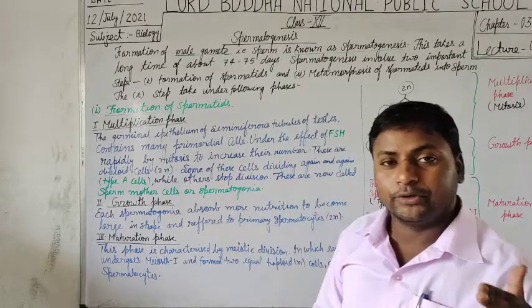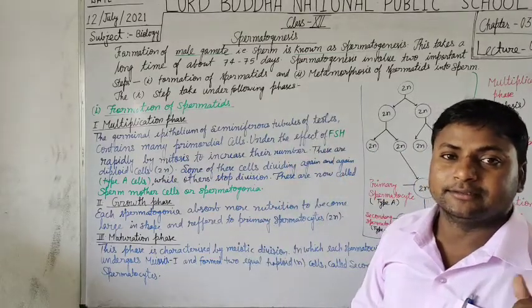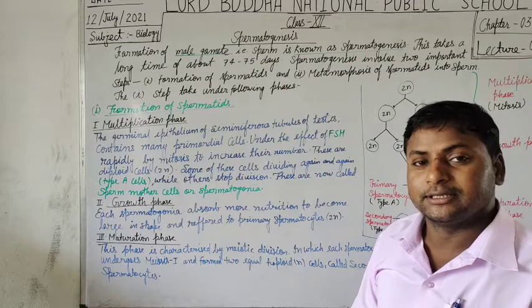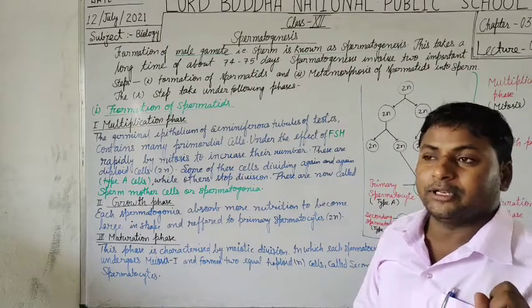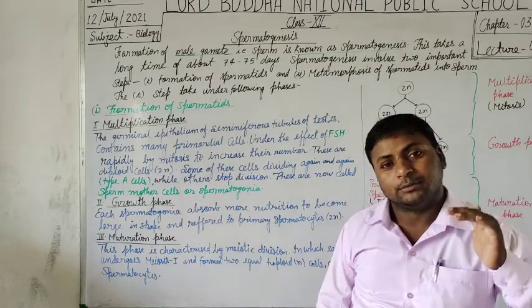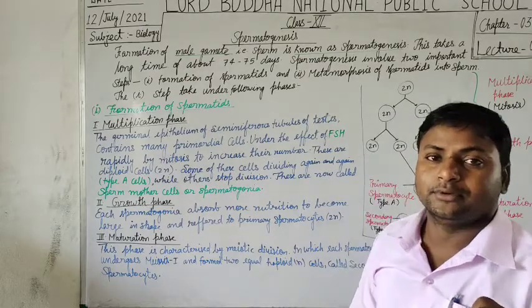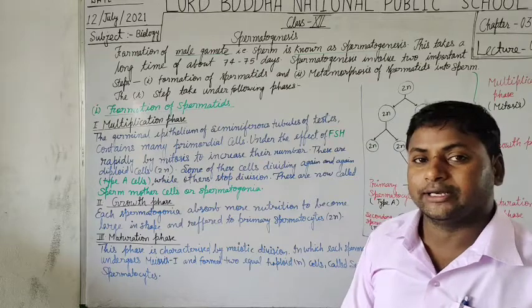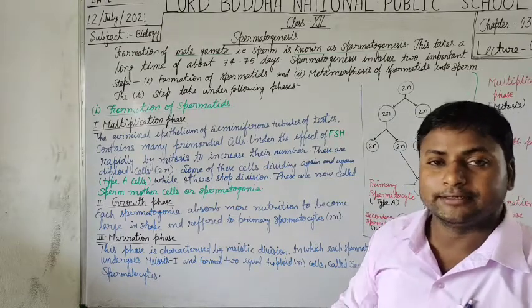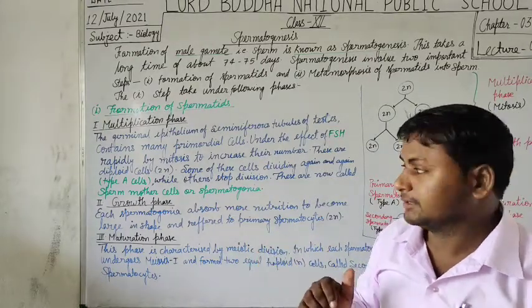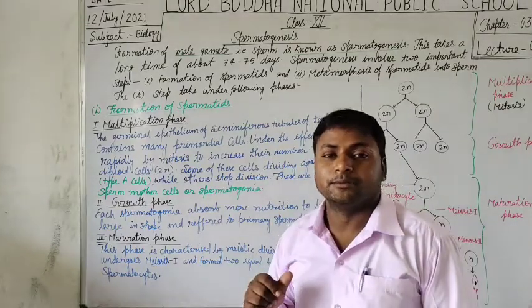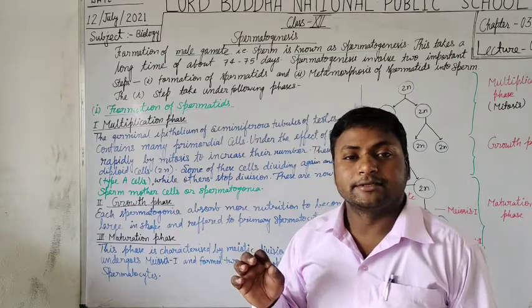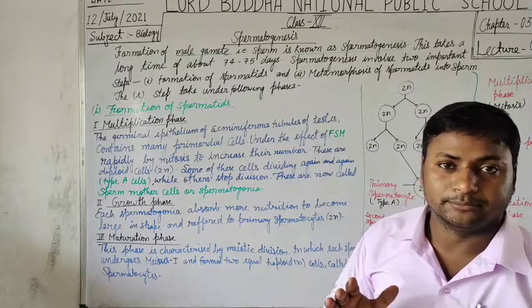As all of you clearly understand, this process takes place in the testes inside the seminiferous tubules with the stimulation of follicle stimulating hormone, that is called FSH. The formation of sperm cells takes a very long duration of time.